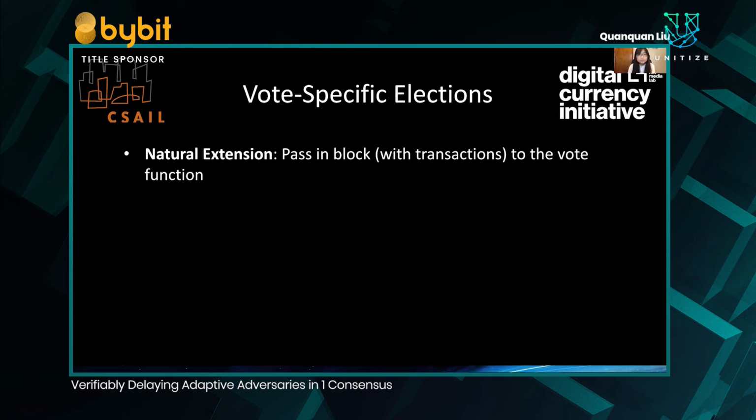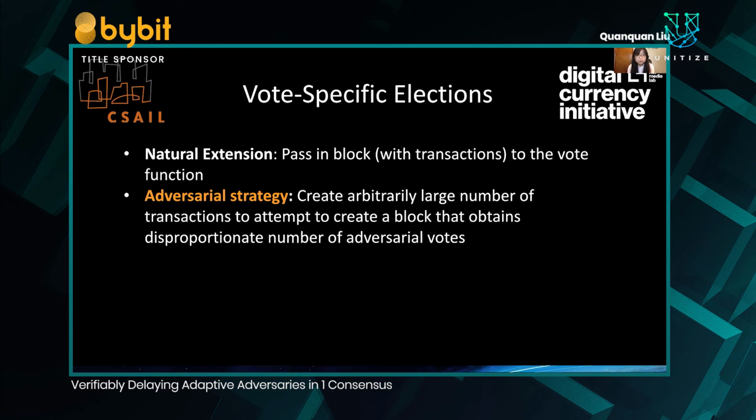The natural extension of this protocol then is to pass in block proposals to the vote function. So pass in arbitrary block proposals to the vote function in order to mine a vote. However, the adversarial strategy is then to try an arbitrarily large number of transactions and blocks to attempt to create a block that obtains a disproportionate number of adversarial votes.